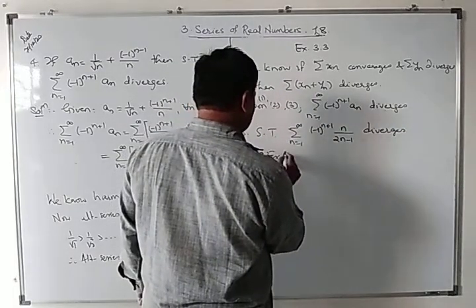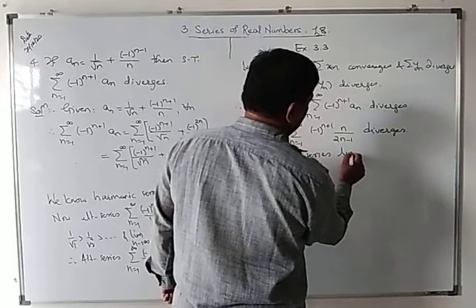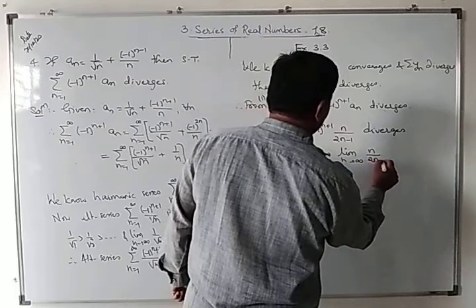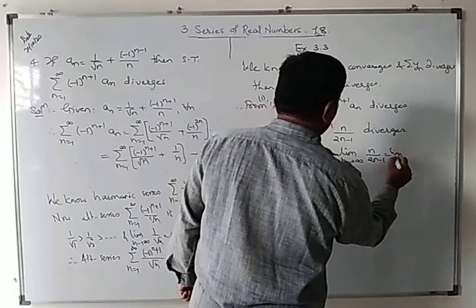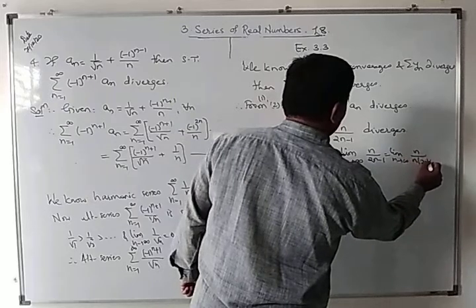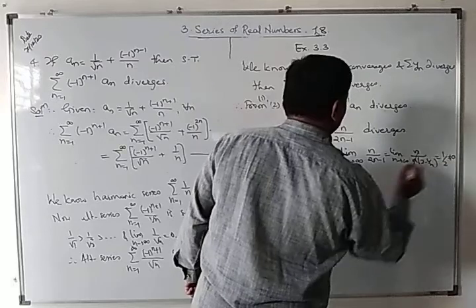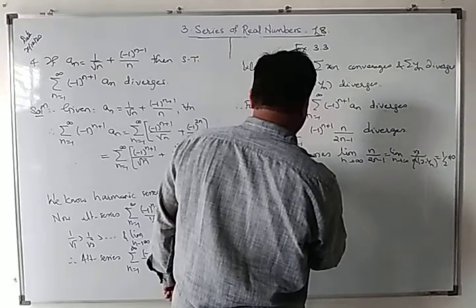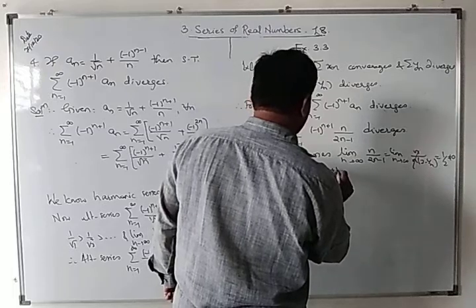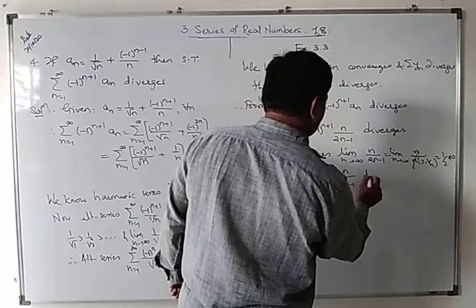So, for this series, the limit as n tends to infinity of n upon 2n minus 1 is equal to the limit of n upon n into (2 minus 1 upon n). This n gets cancelled, which gives half, not equal to 0, and therefore the limit as n tends to infinity of minus 1 raised to n plus 1 into n upon 2n minus 1 doesn't exist.